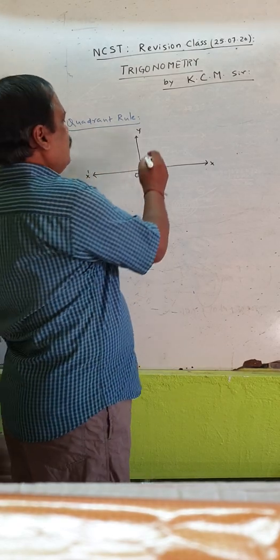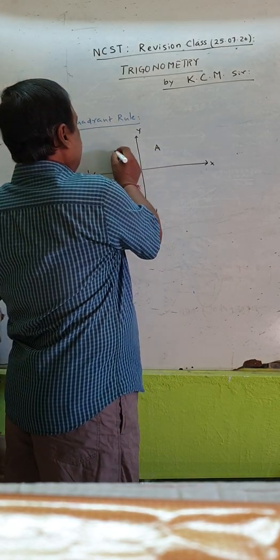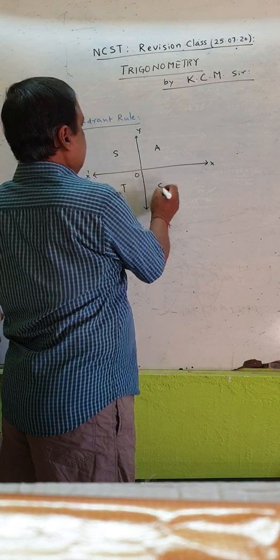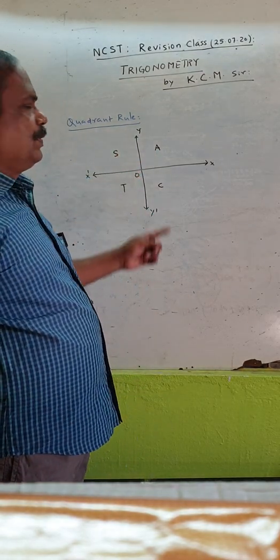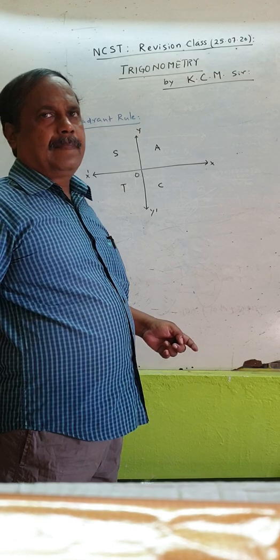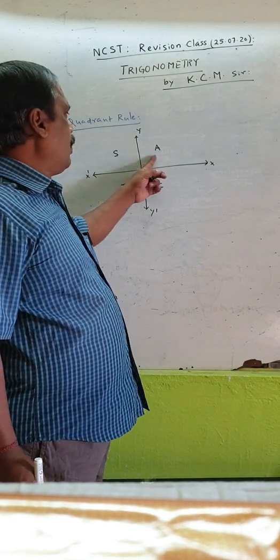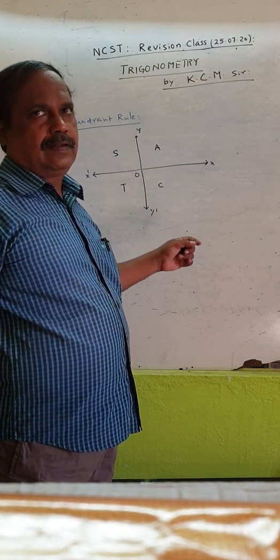Here, this is first quadrant, so the rule is A, S, T, C. Remember it as sugar to coffee, or you can remember all, sine, tan, cos.